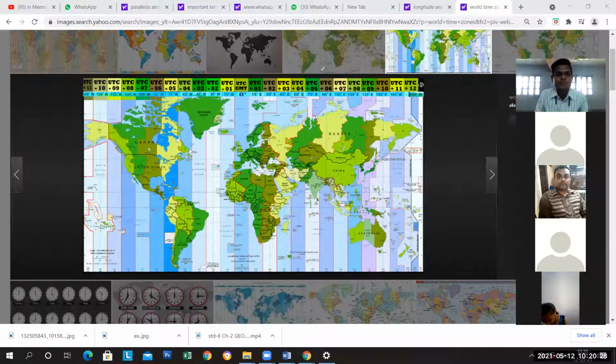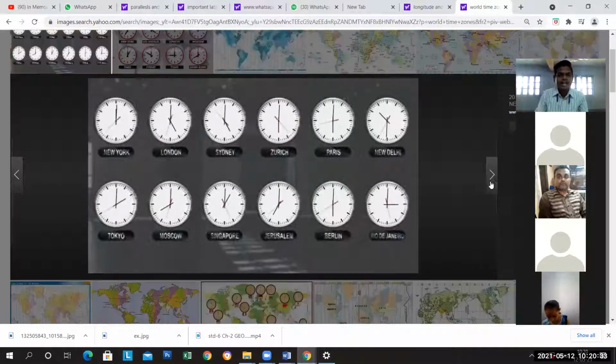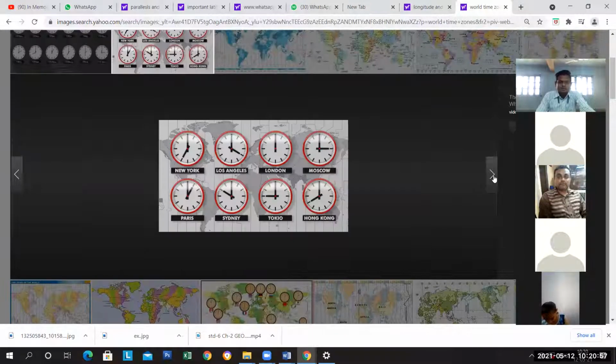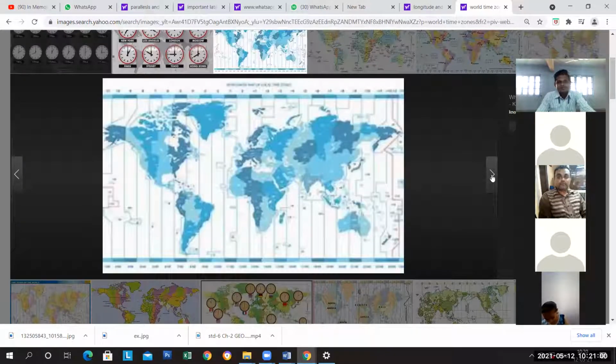I am going to show another picture so you will understand better. Different time zones. If it is around 10:30 right now in Delhi, at the same time in New York it is around 12 o'clock at night. Zurich, Sydney, Paris, Berlin, Rio de Janeiro, different time zones are given here, my dear students. This picture is better.